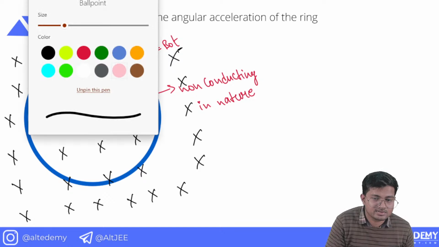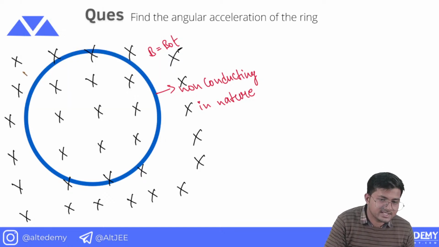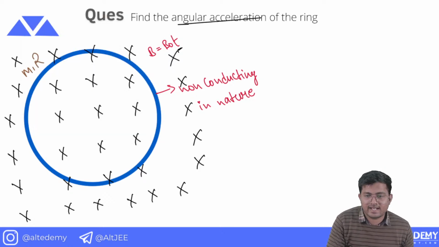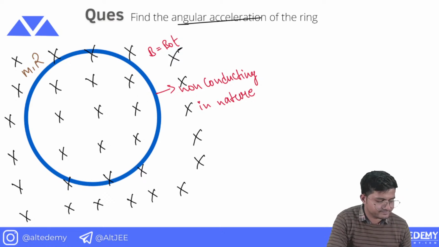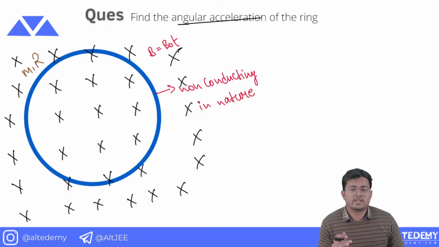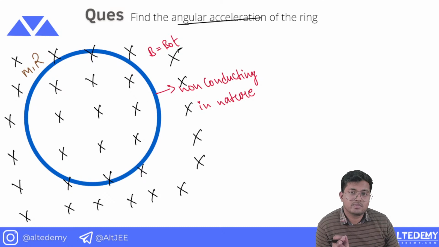Let me write down its mass somewhere. Its mass is m, and radius is capital R. Now we are required to find the angular acceleration. One thing which we must know is the direction of induced electric field. The direction of induced electric field is really very important.